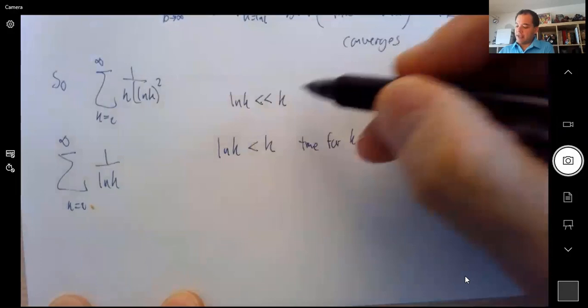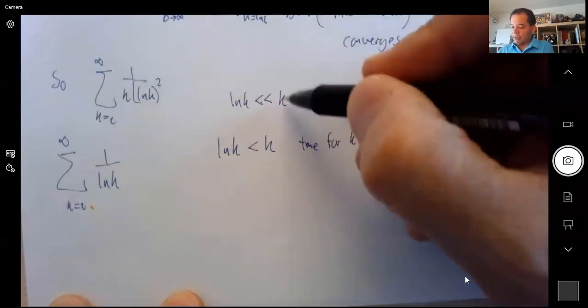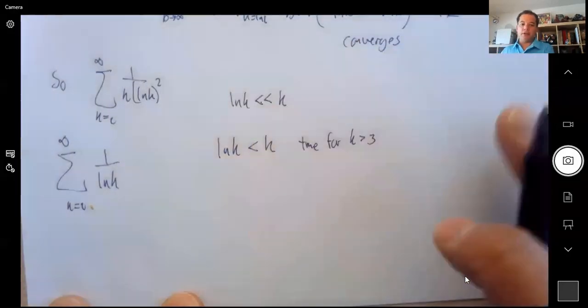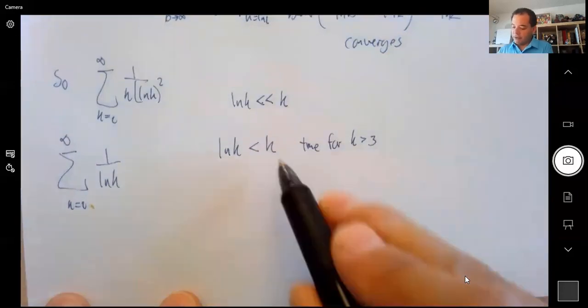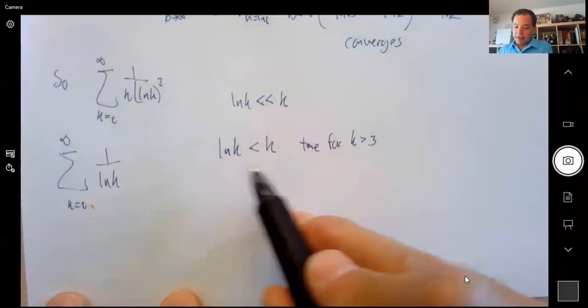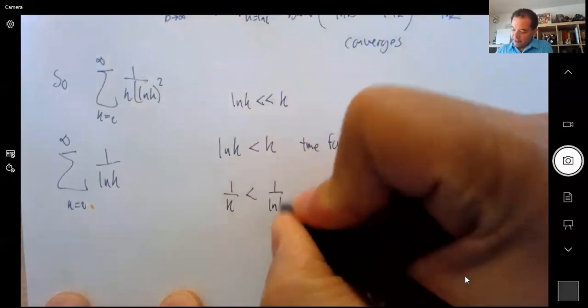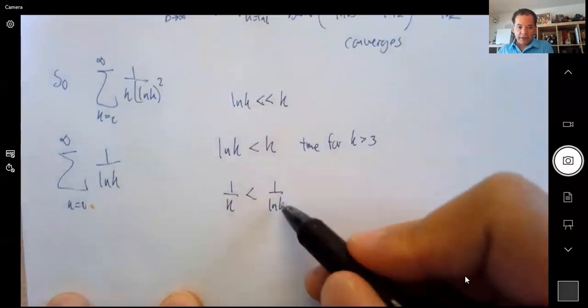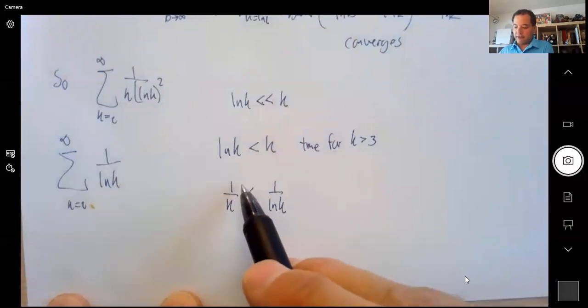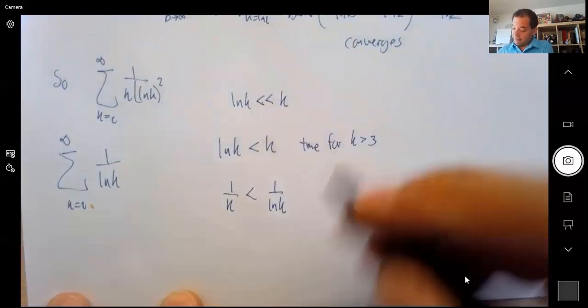So if this happens, eventually this function will beat the other one. Maybe not right at the beginning, but eventually this will happen. And if this happens, then that means 1 over k is smaller than 1 over ln k. So the series 1 over ln k is bigger than 1 over k, and 1 over k diverges.